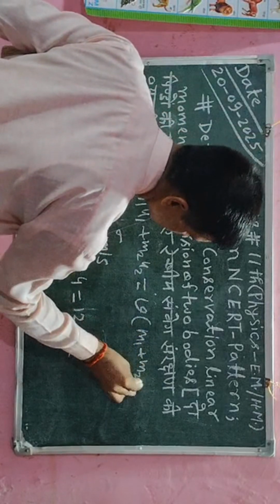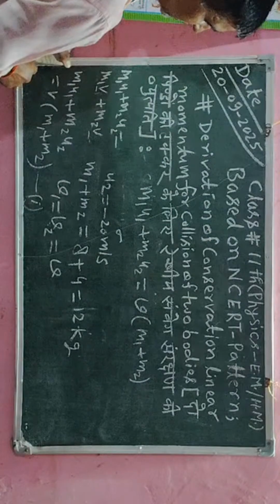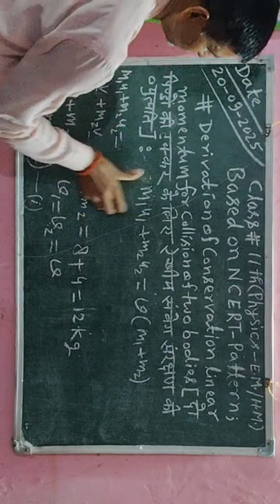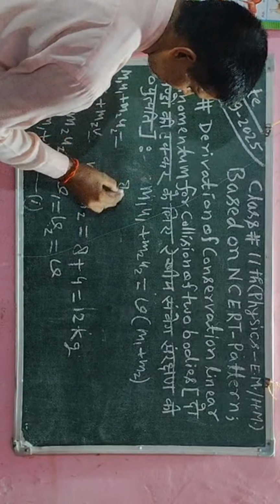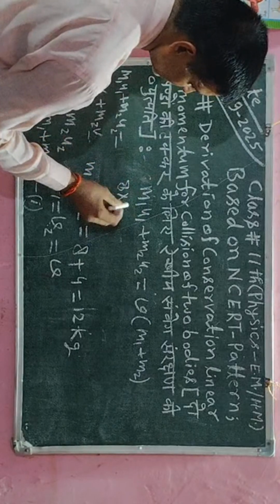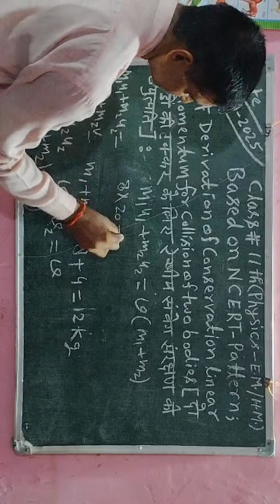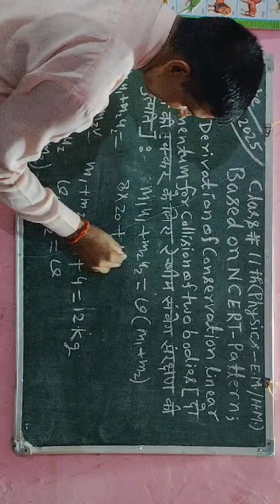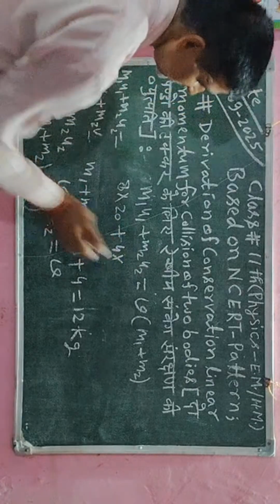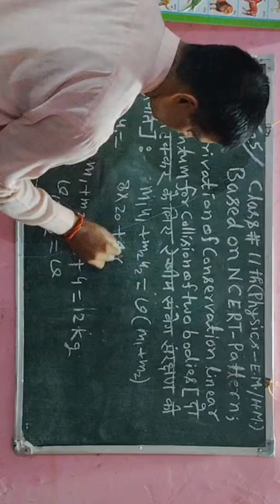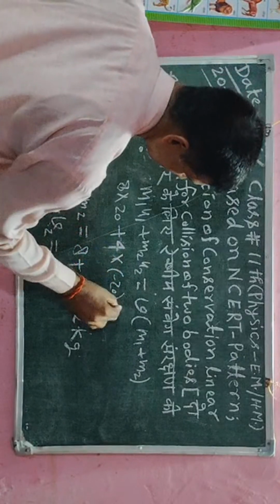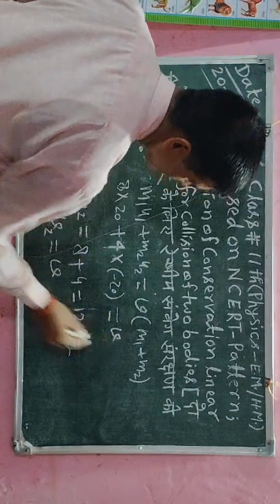This is the concept of conservation of linear momentum. So I will substitute this value properly. The value of m1 is 8 kg, so here I will write 8 kg. The value of u1 is 20 meter per second. And the value of m2 is 4 kg, and the value of u2 is minus 20 meter per second, and then I have to write here v.